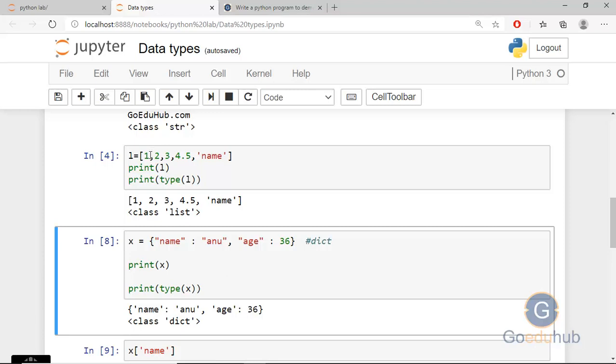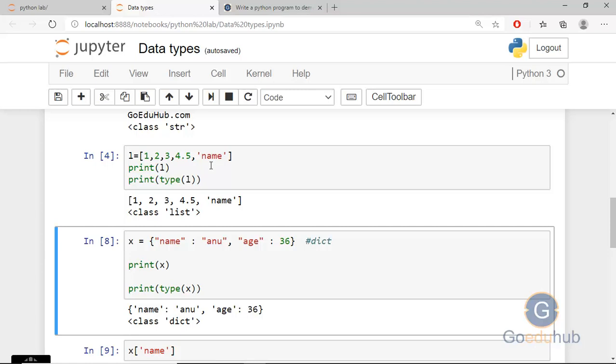We can access the list elements just like array elements, using indexing. If you want to access the first element, you can write L of 0, then L of 1, L of 2, and so on. We also have negative indexes, like -1, -2, -3, from right to left. So if you want to access the last element, you can write L of -1.